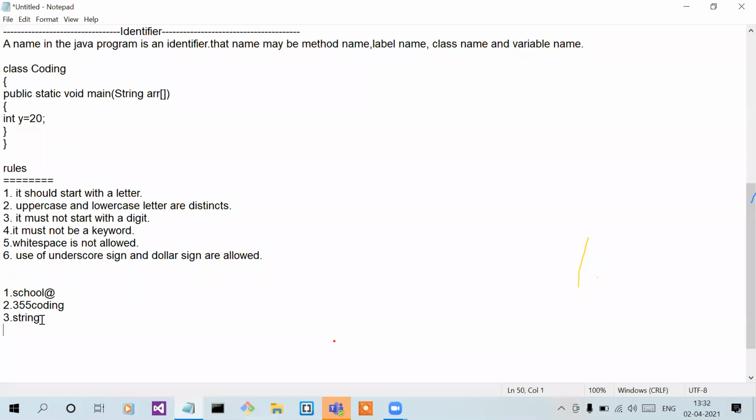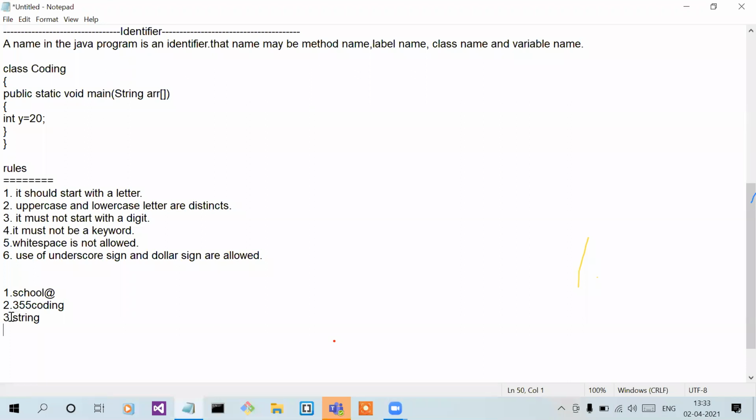Are you guys confused? No, ma'am. It's valid, because I'm using a small letter, small s. And here it's case sensitive. This is also an example of case sensitive, because for the predefined class String, or any class you can take in Java, the first letter is always a capital letter.